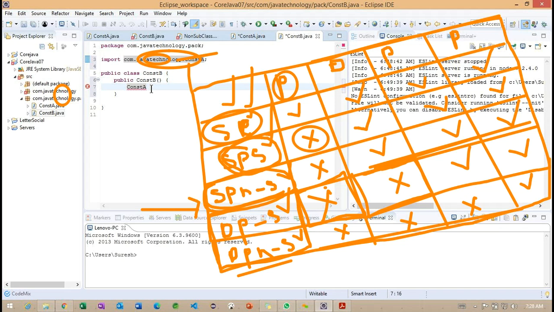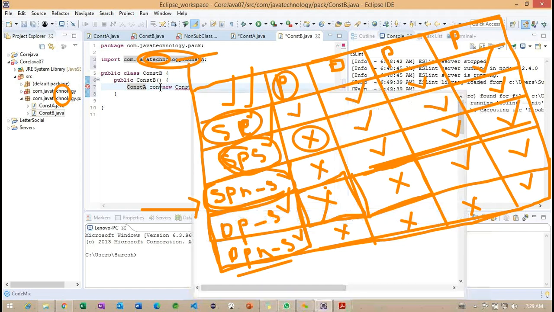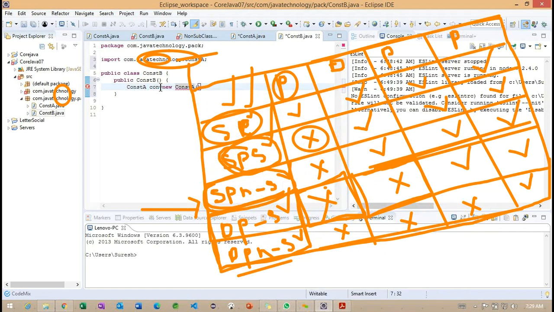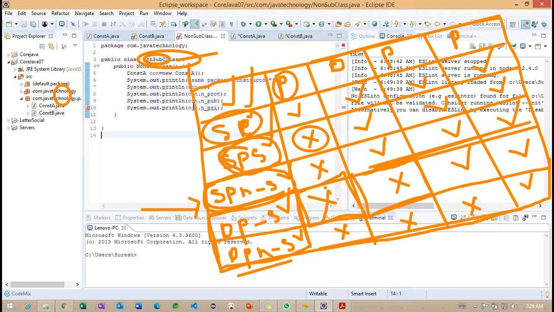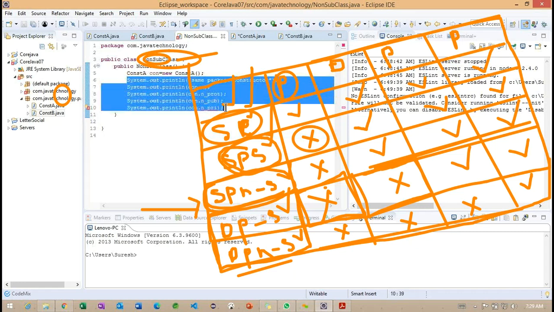Getting the point. So if you are not interested in using the import, we can add the fully qualified package name like this here. Okay. Now I created the constructor information.